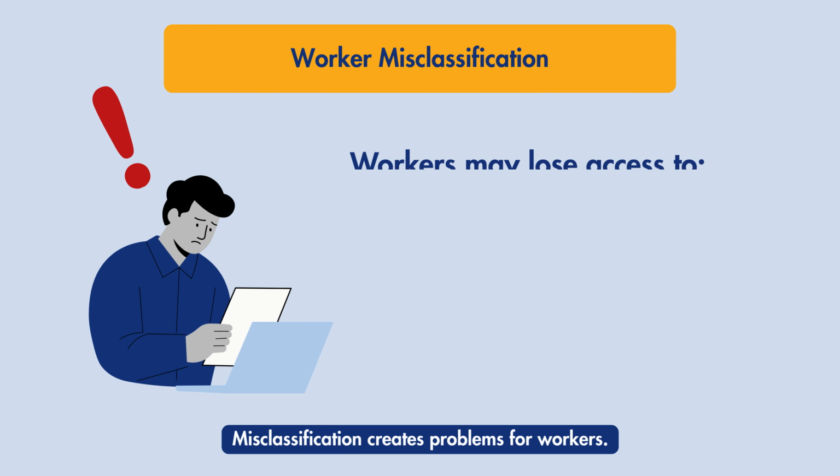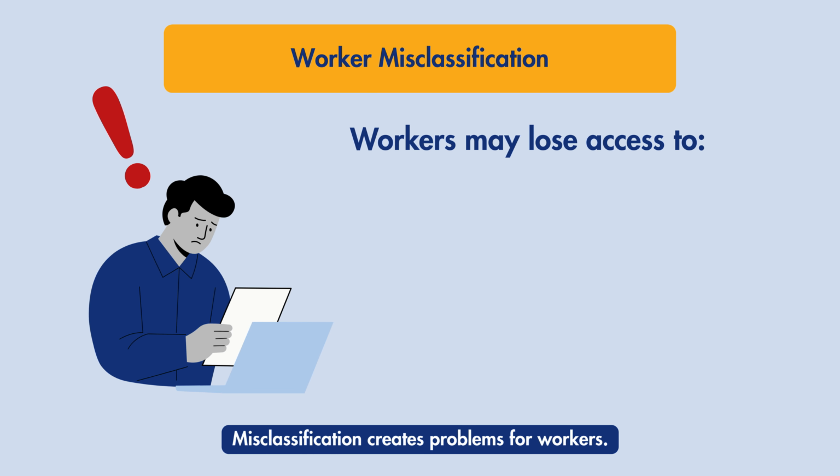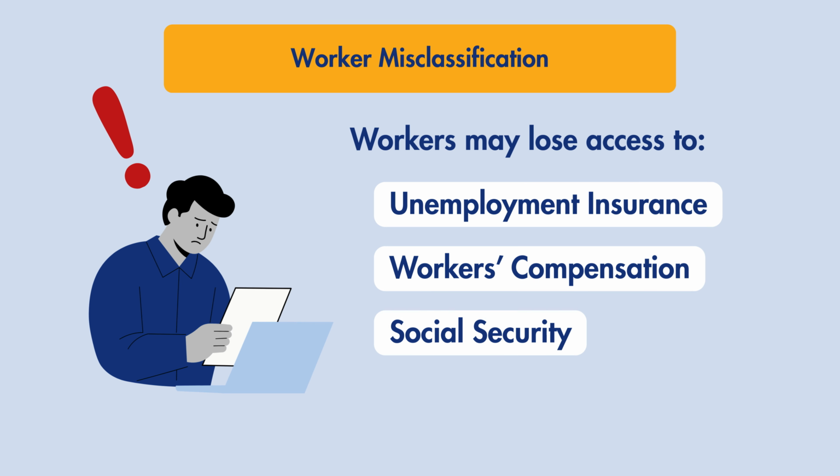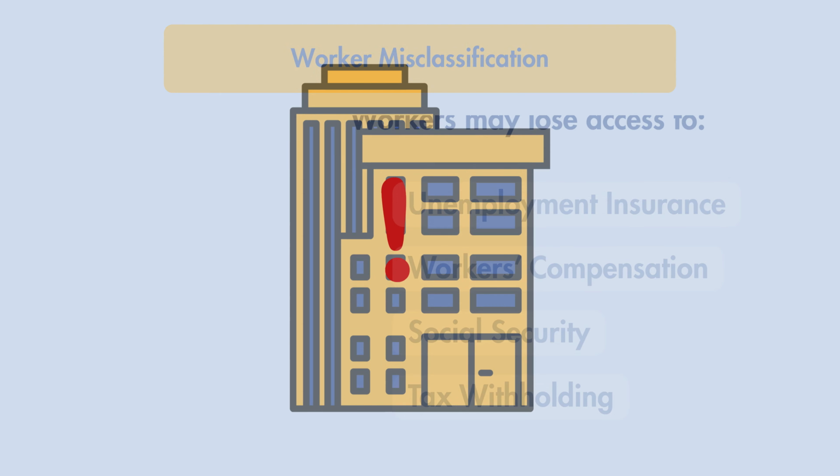Misclassification creates problems for workers. They may lose access to important benefits such as unemployment insurance, workers' compensation, Social Security, and tax withholding. Misclassification can also have serious consequences for businesses. Intentional worker misclassification is illegal and constitutes tax and insurance evasion. Employers who intentionally misclassify workers may be subject to penalties and fines from the Kansas Department of Labor and Kansas